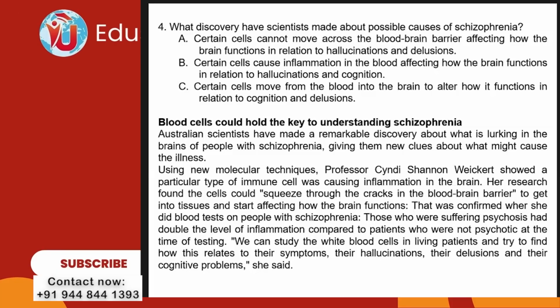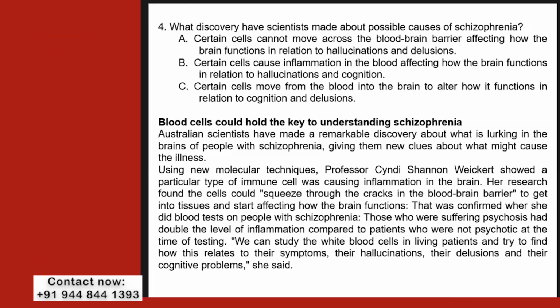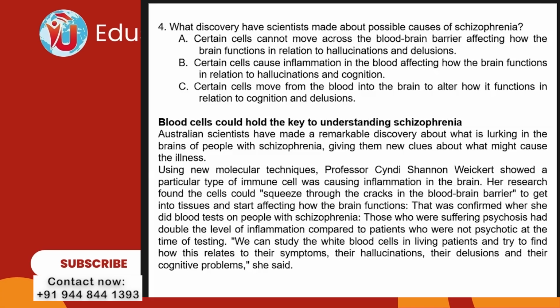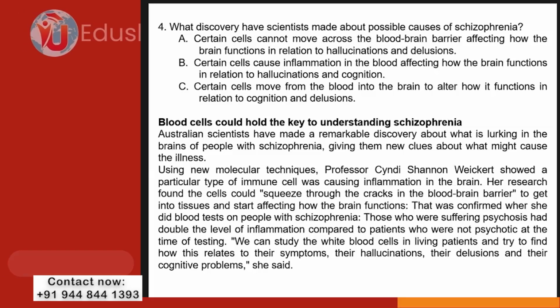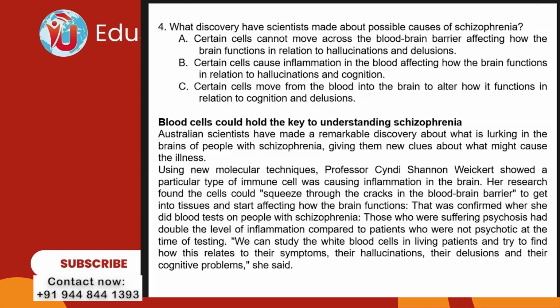That was confirmed when she did blood tests on people with schizophrenia. Those who were suffering psychosis had double the level of inflammation compared to patients who were not psychotic at the time of testing. We can study the white blood cells in living patients and try to find how this relates to their symptoms, their hallucinations, their delusions, and their cognitive problems, she said.